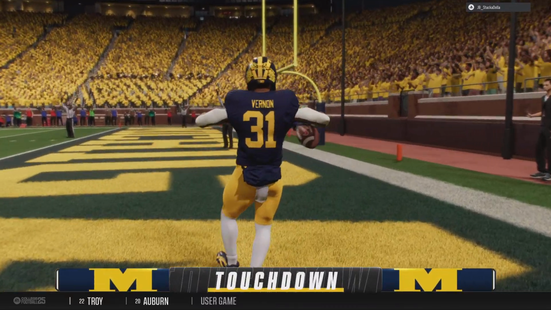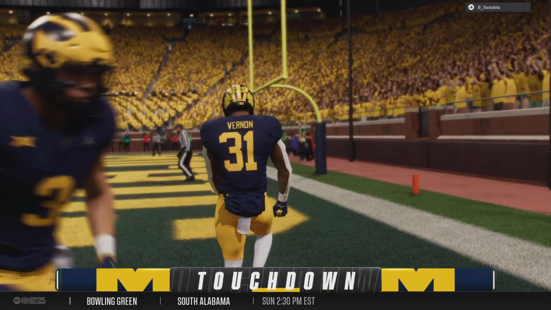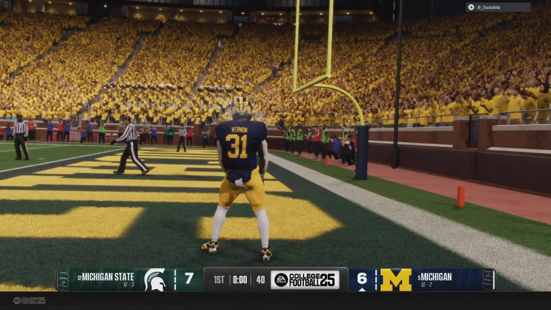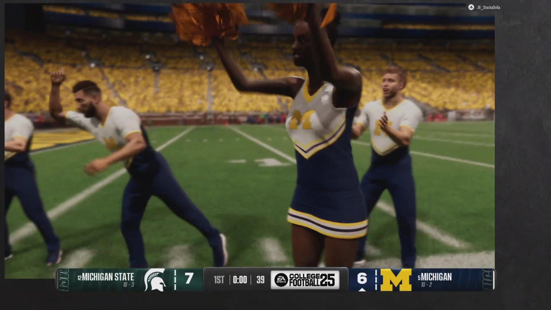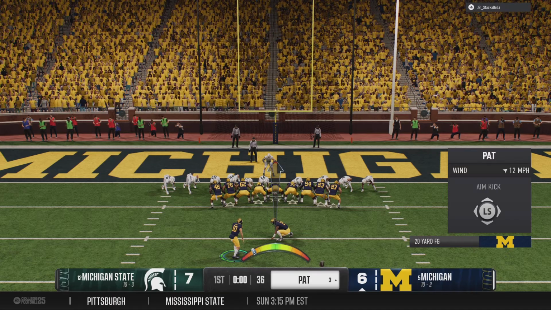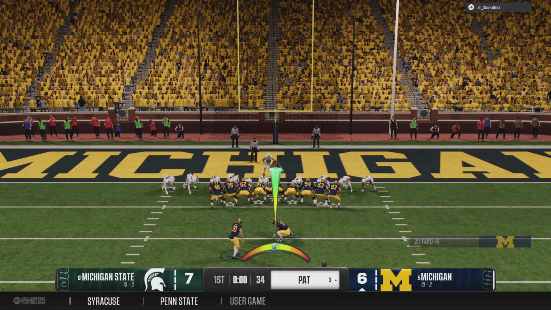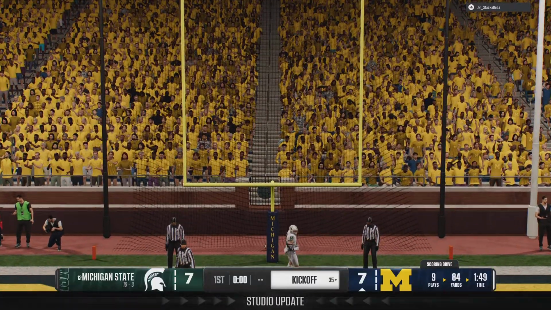Touchdown, Wolverines. This is such a well-designed play here, Chris. The offensive line opens things up initially, but you can see the speed of the back and the effort by the receivers not to be selfish. These guys are blocking downfield. That's why he got that ball in the end zone. And the point after is right down the middle.